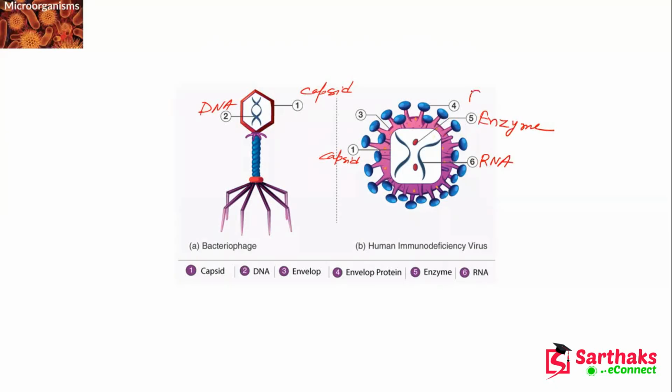This one is the envelope protein. We have said one protein coating is there, and this one is the envelope. This one is the total envelope, and this is the envelope protein. Here you can see these are like birds, and these are the envelope proteins, and these are the enzymes, and this is the RNA.